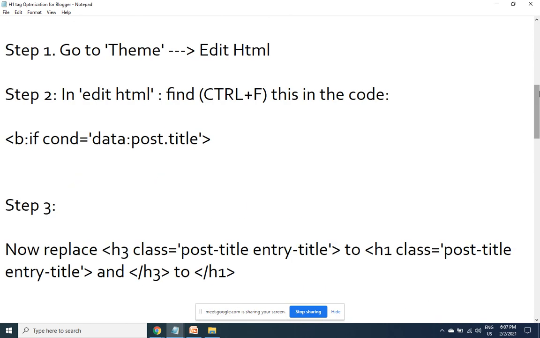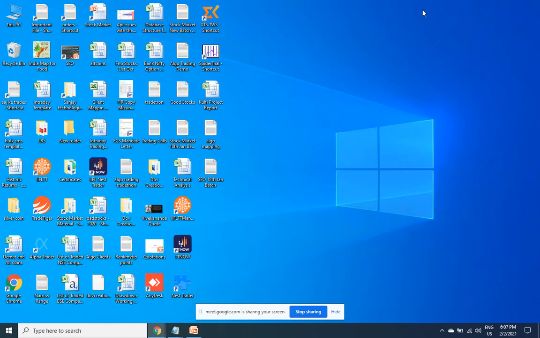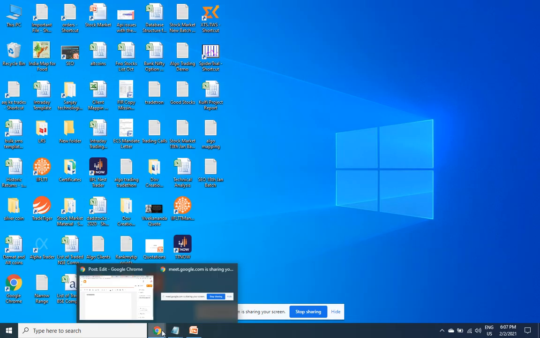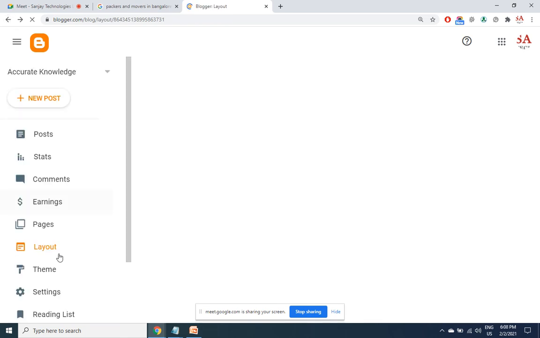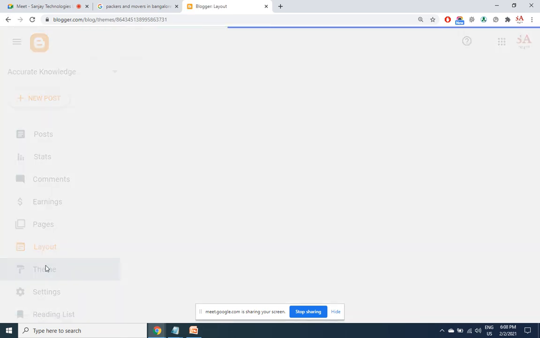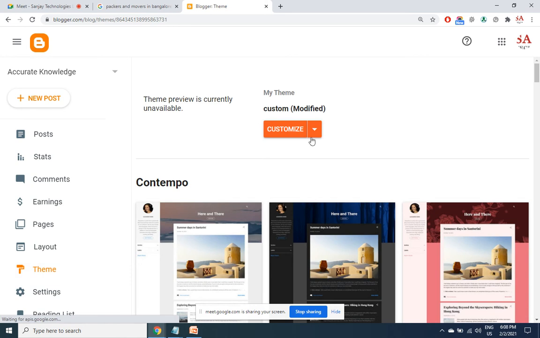Go to theme, edit HTML. So I go to theme, edit HTML file.